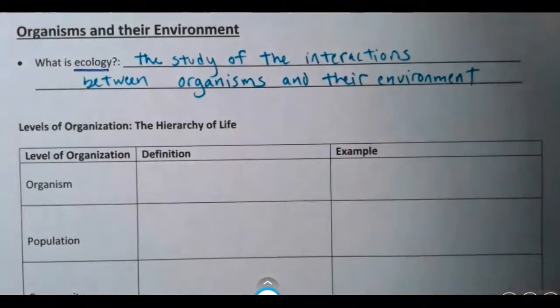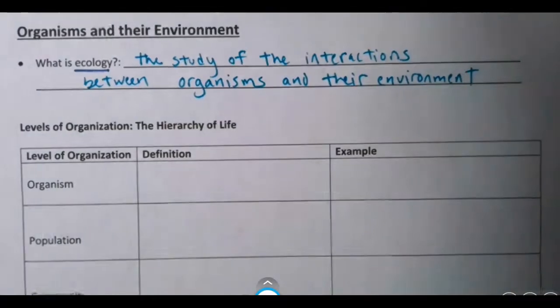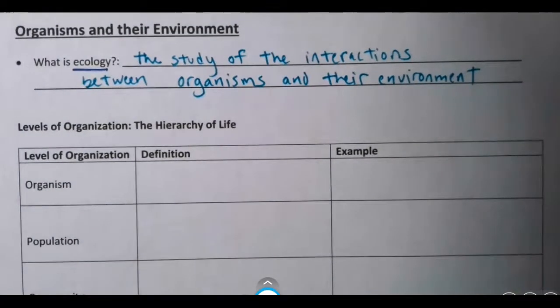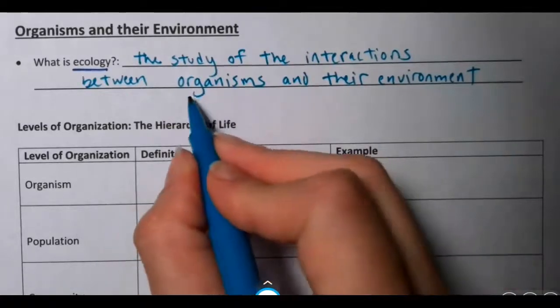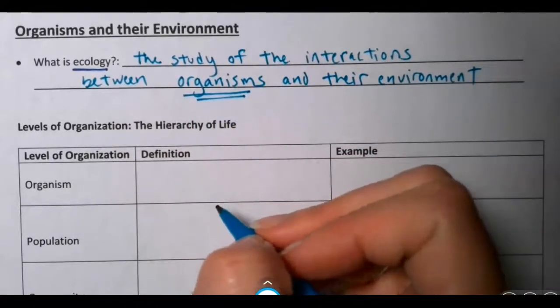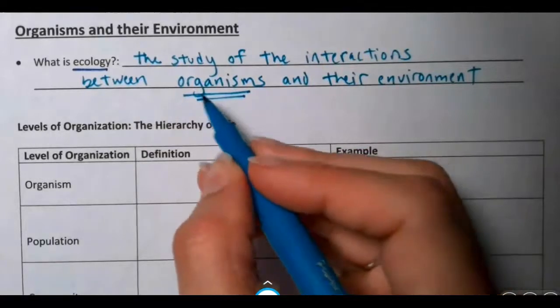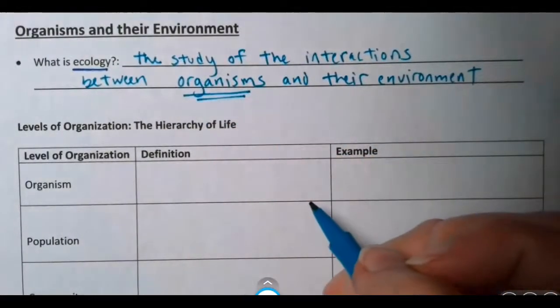So ecologists study all sorts of interesting things. How does pollution affect fish in the ocean? How do lions survive in their ecosystem? How do we keep our streams clean? Ecologists study how different organisms like humans and bacteria and trees and fish and mushrooms interact with their environment.